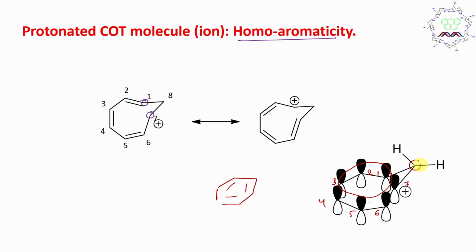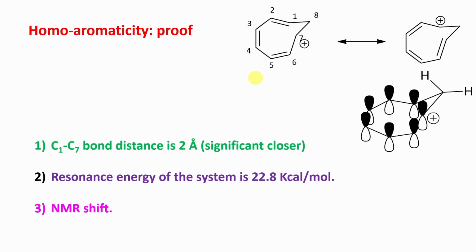Now this group, you can see, is outside. By the way, you can see this proton is inside. Yes, you will have some unique property or differentiation between these two protons. I'll come to it after some time. So this is the basis of homoaromaticity. The reason behind the exceptional stability of this molecule is explained as homoaromaticity, because it is significantly stable.